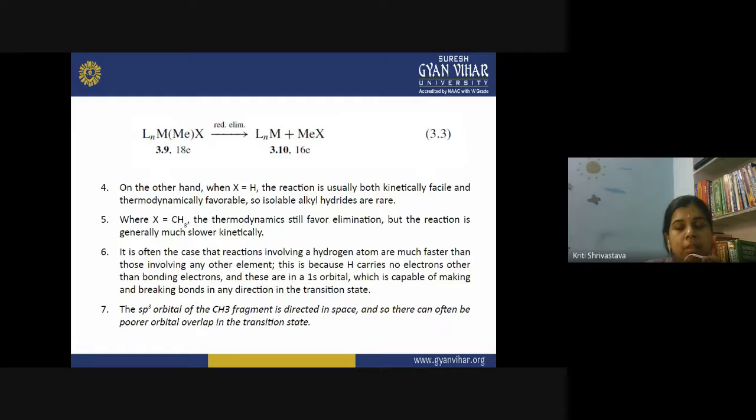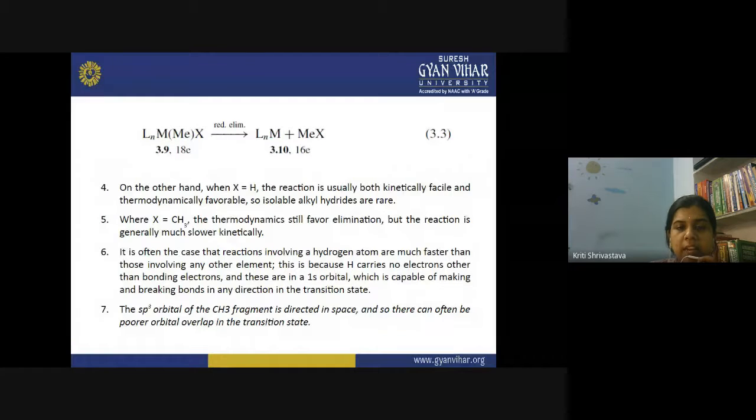Because hydrogen carries no electrons other than the bonding electron. These are in the 1s orbital. Hydrogen has only a 1s orbital and it has only the bonding electron. No other electrons are involved here.